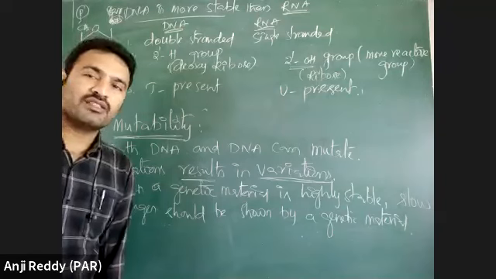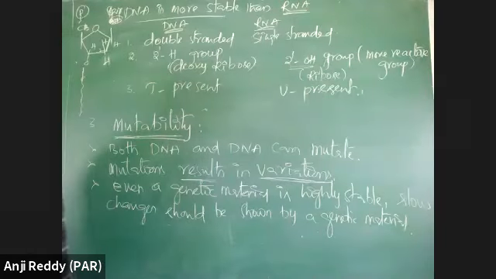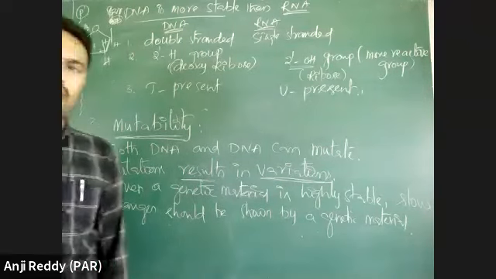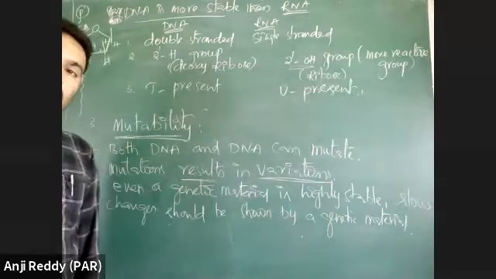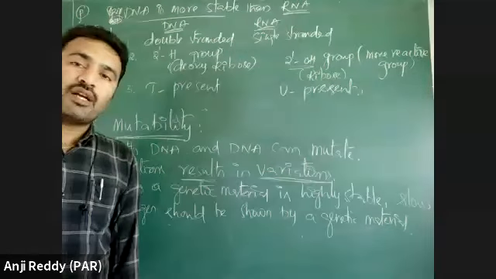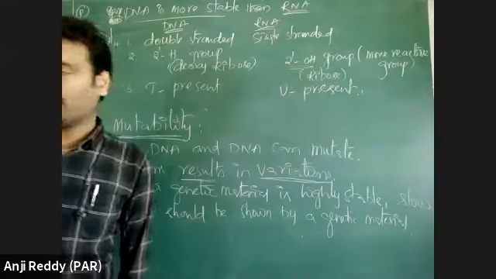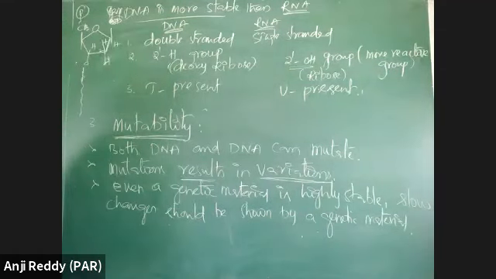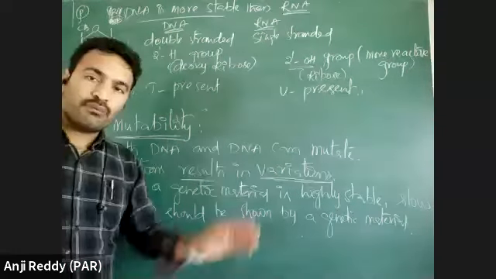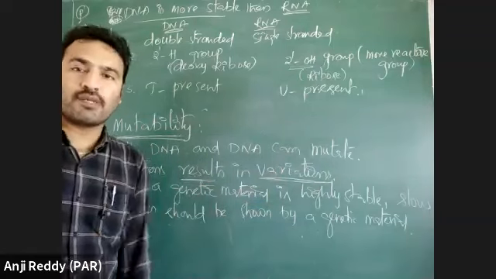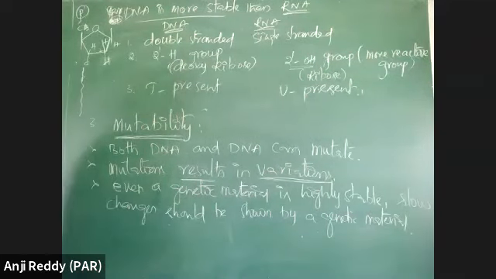What is evolutionary theories? Anyone tell me? Adaptation to environment, that is another thing. For the adaptation to environmental changes, it undergoes some changes. Not only that. What is evolution? Development of new characters, new organisms. That is evolution. So that evolution explains that from ancestors there is development of new forms of species. That speciation takes place.